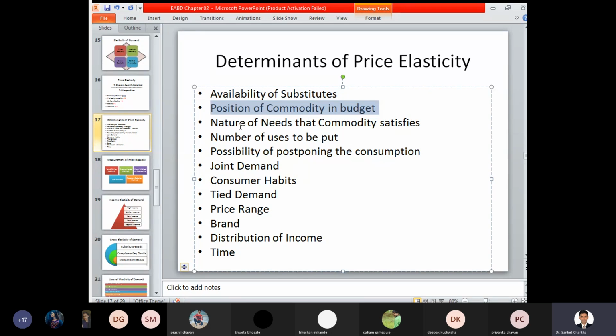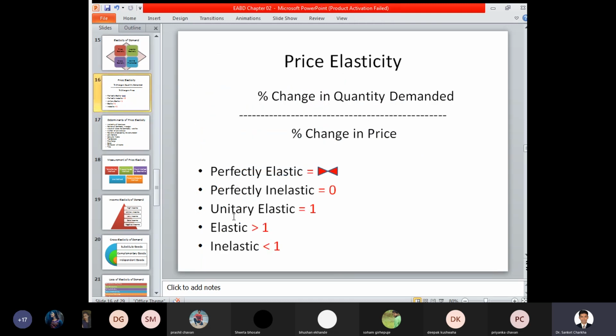Nature of need that commodity is satisfied. So what is the basic essential need that is being satisfied? So at this stage, the price elasticity either increases or decreases. Now consider a particular situation.